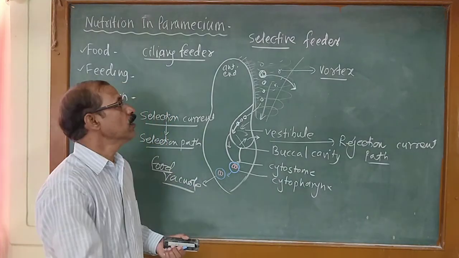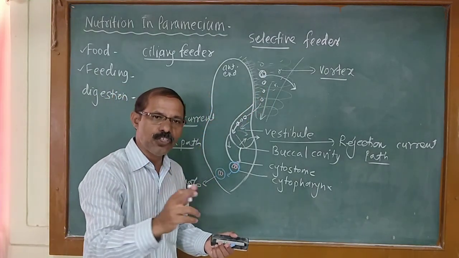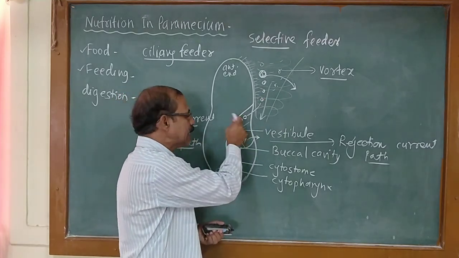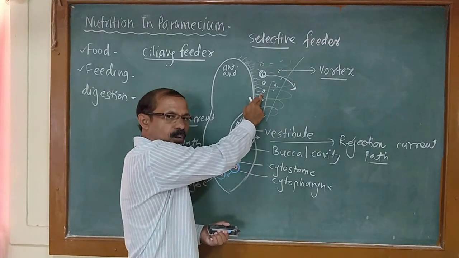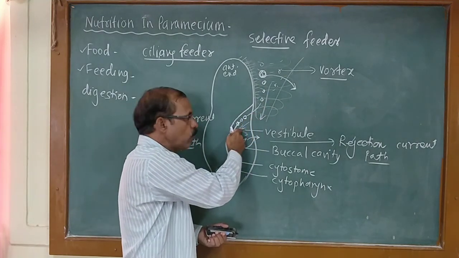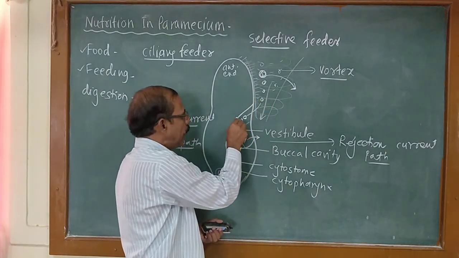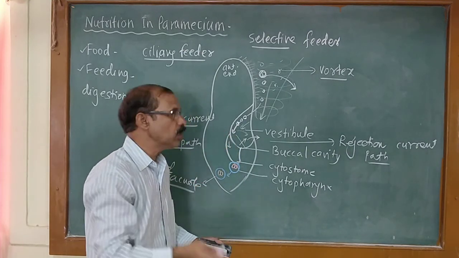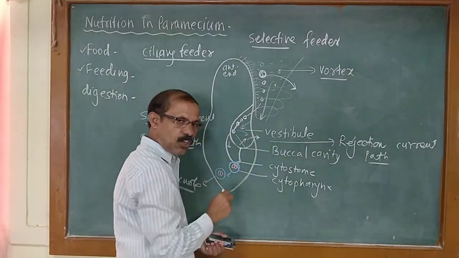See once again, the cilia of Paramecium at the anterior end produce a special continuous conical current of water, which brings the water inside the buccal cavity. It is called a vortex. Only selected smaller food particles are allowed to enter into the vestibule. Larger ones are rejected outside. And when the food comes into the buccal cavity, it has its own ciliature. It produces the in-current or selection current of water and the rejection current of water.